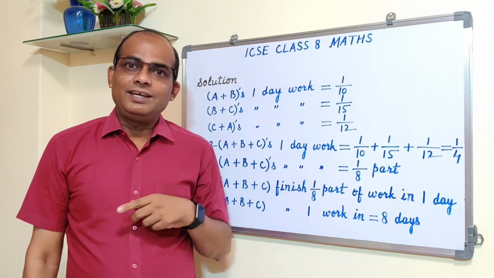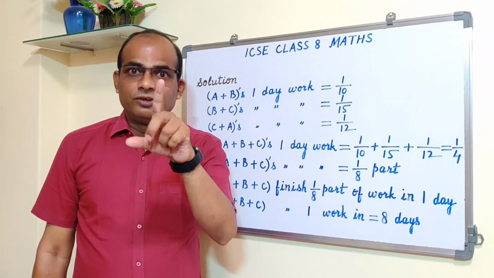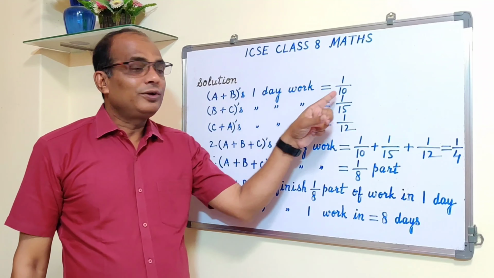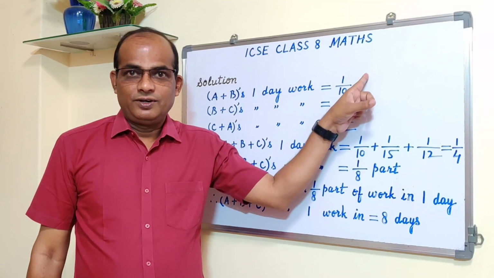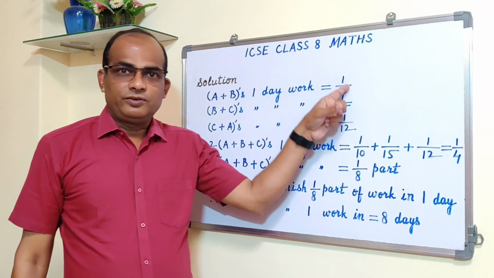So in 10 days A and B can complete the entire work, that is one work. Therefore in one day, 1 upon 10 part of the work. So A plus B's 1 day work is equal to 1 upon 10.